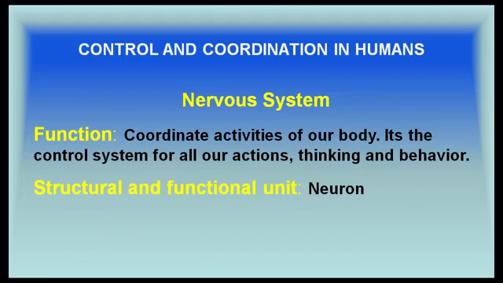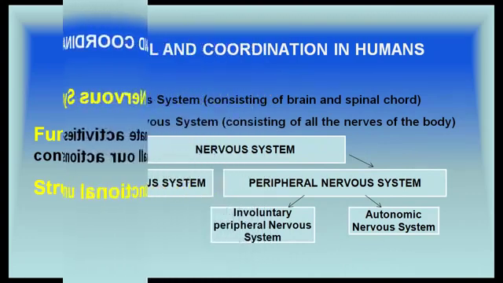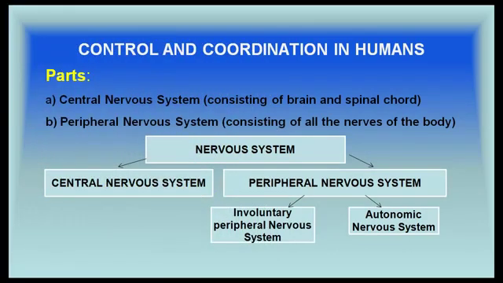Now, the nervous system coordinates the activities of the body. It's the control system for all our actions, thinking and behavior, and the structure and functional unit of the nervous system is a neuron. The nervous system consists of the central nervous system, which consists of the brain and spinal cord, and the peripheral nervous system consisting of all the nerves of the body.